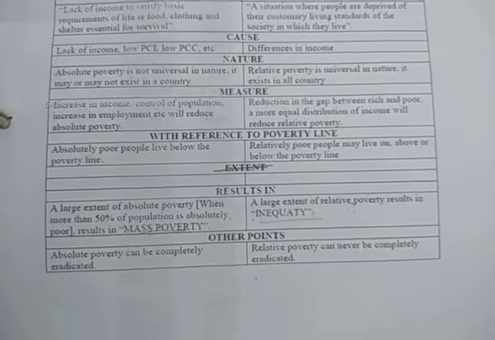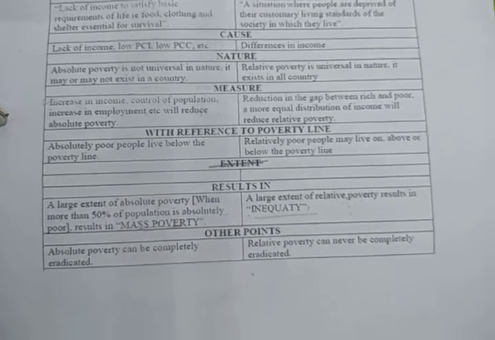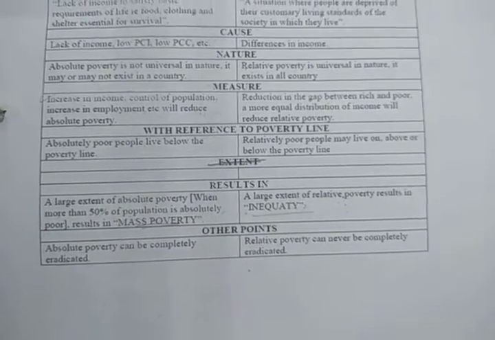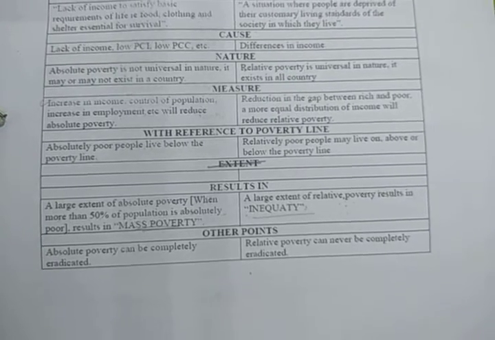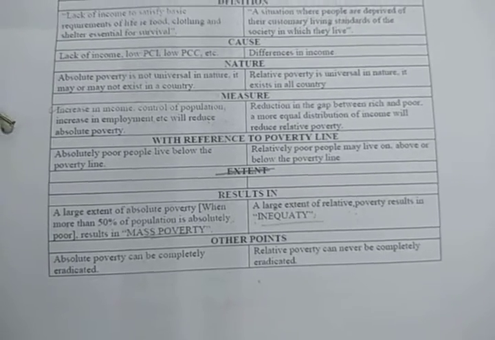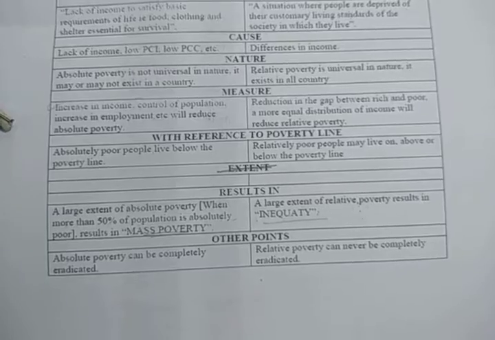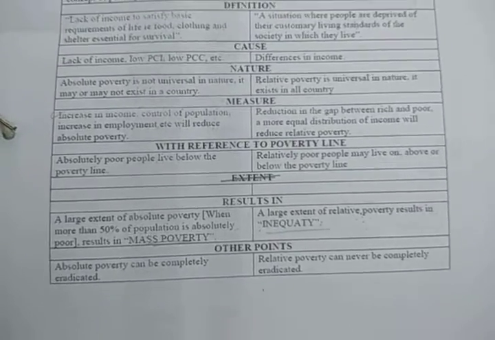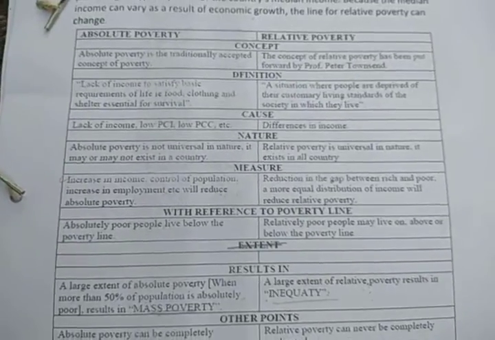Okay, so this was all about poverty, the meaning, and the basic two types of poverty as classified by the government, that is absolute poverty and relative poverty. These two are very important from your examination point of view. That's why I have added the difference to make the concept more clear.